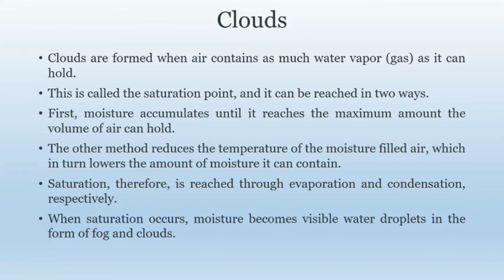So the saturation point is reached through evaporation and condensation. The first method is called evaporation and the second one is condensation. When saturation occurs, moisture becomes visible water droplets in the form of fog and clouds.